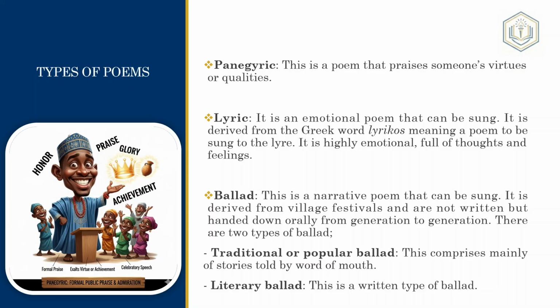If you're Nigerian and from the Yoruba tribe of Nigeria, they have what they call oriki. Oriki is like a panegyric custom made for each individual many times, and they use that to praise somebody's virtues, or maybe if the person is angry or annoyed, they sing those kinds of songs, and then the person's anger goes down or subsides. So panegyric is a poem that praises someone's virtues or qualities.